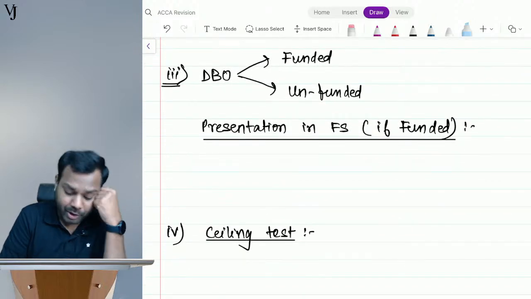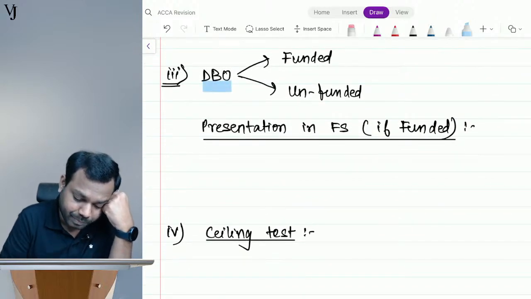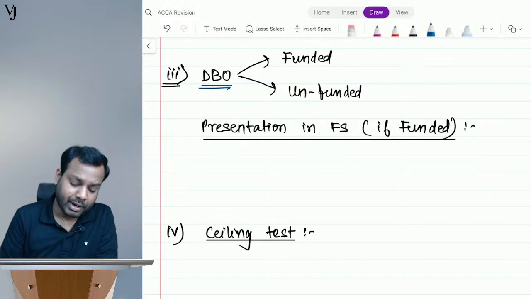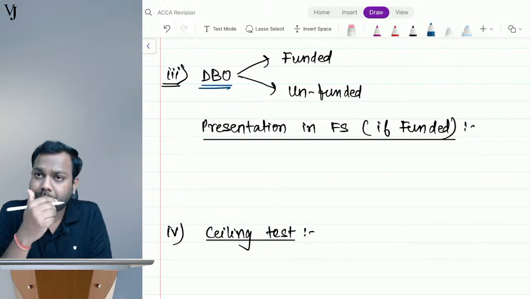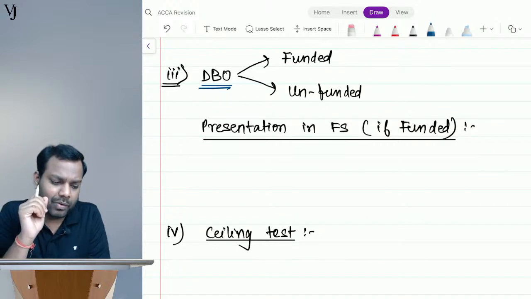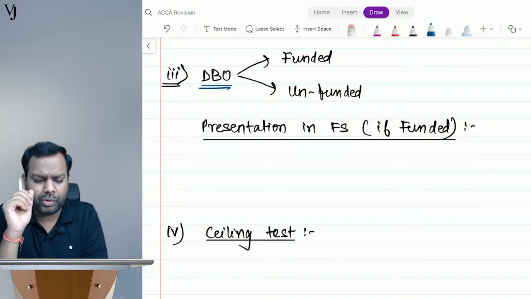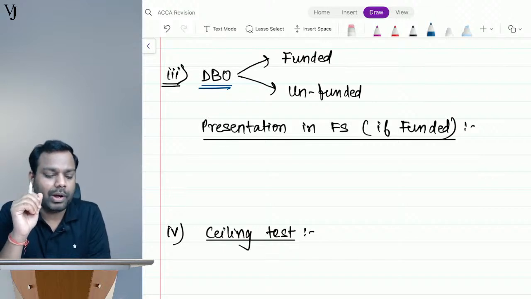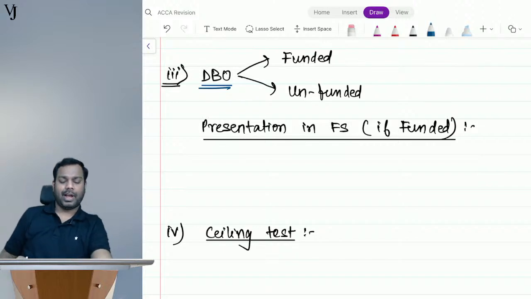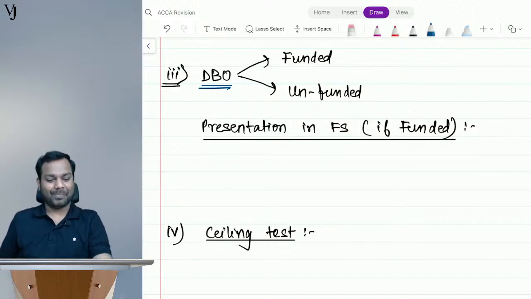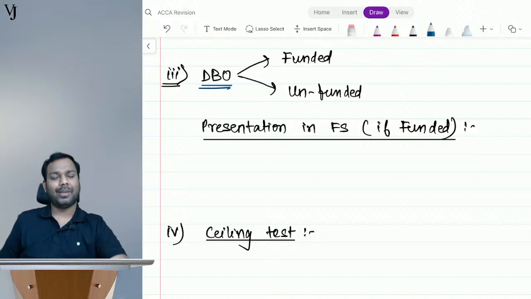Now, defined benefit obligation can be funded or can be unfunded. Why? What is the meaning of funded or unfunded? Understand, guys, when I have an obligation to pay after certain years, let's suppose I want to go for a Goa trip, in January.